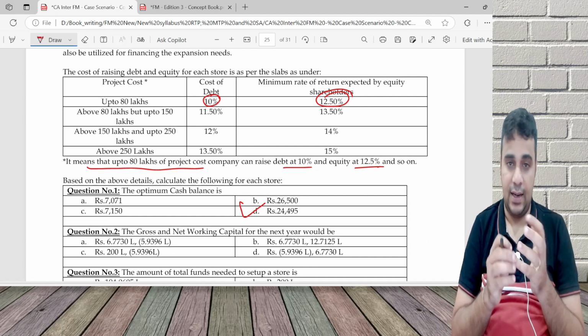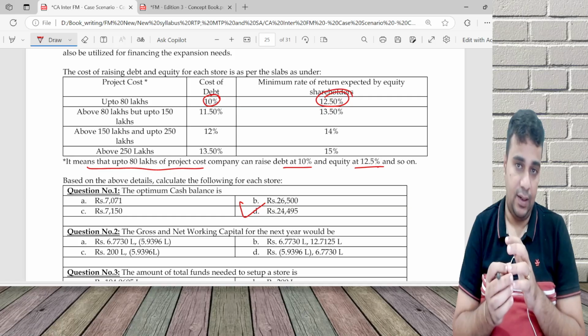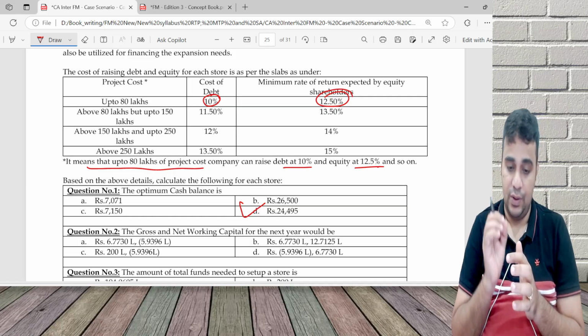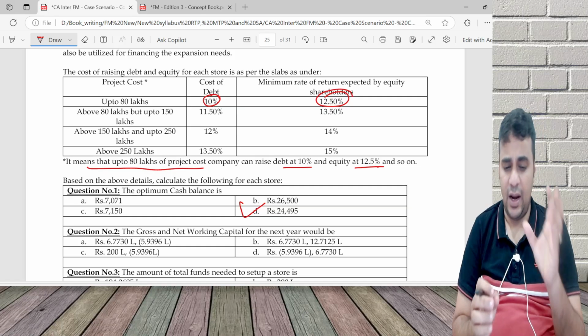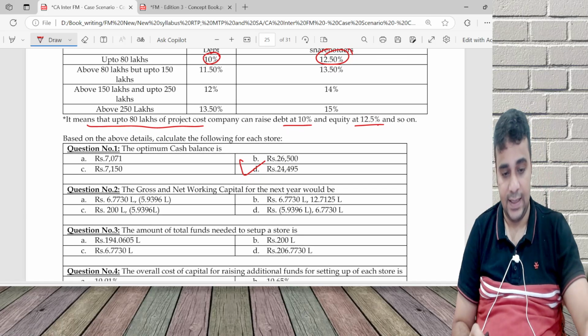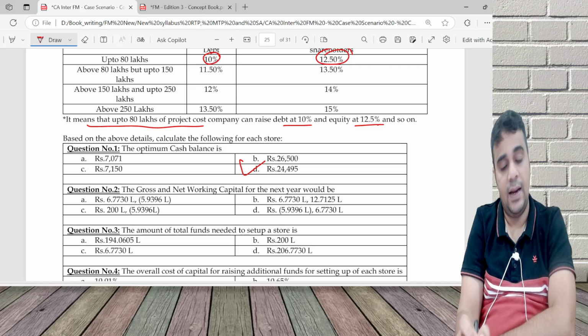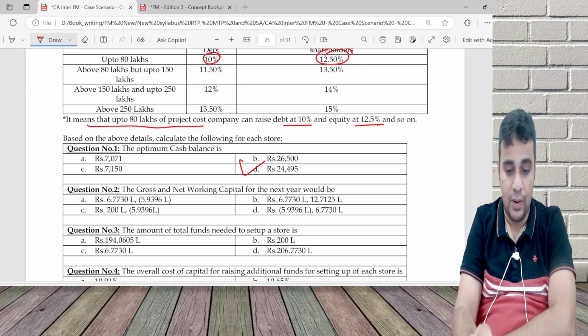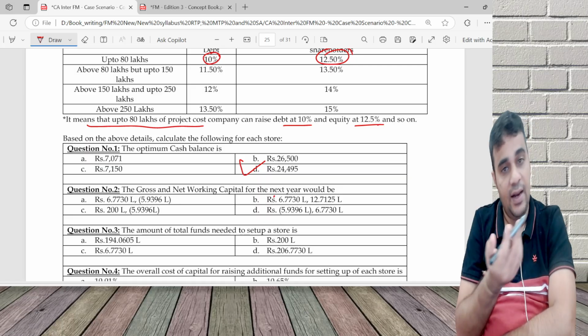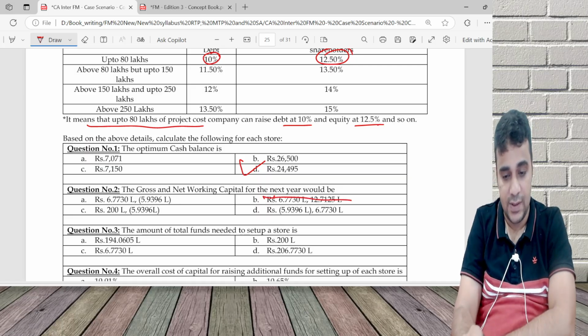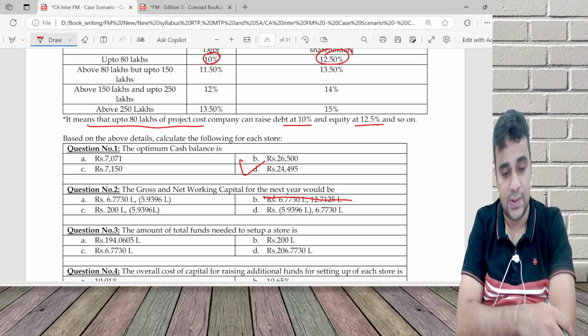So, gross and net working capital. For this, you have to calculate debtors, inventory, creditors, and cash, which we have done. None of them I'm going to do. See here, it says gross and net working capital. Gross is 6. Net can't be more than gross. So this option is eliminated.